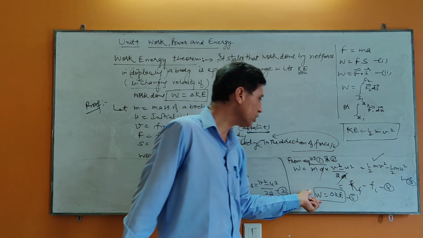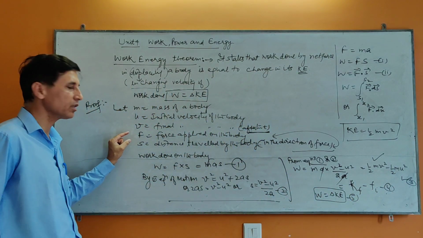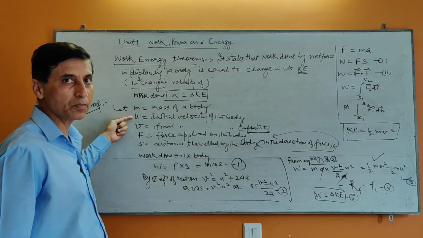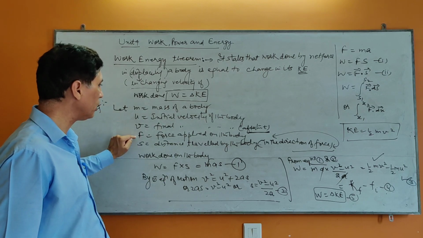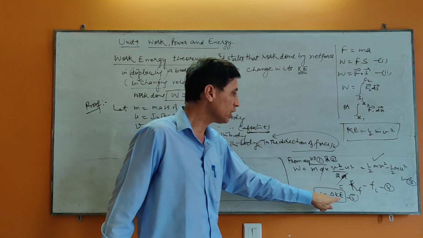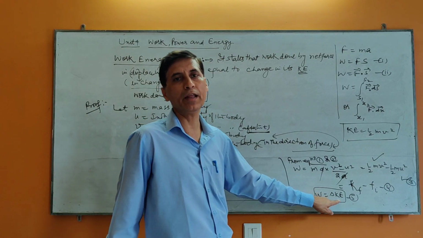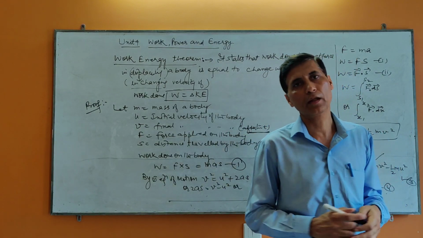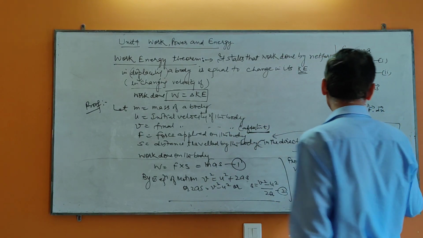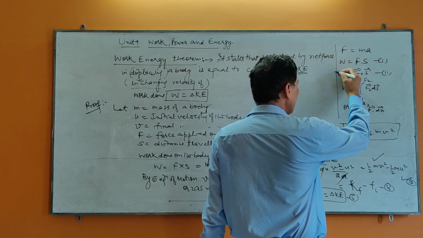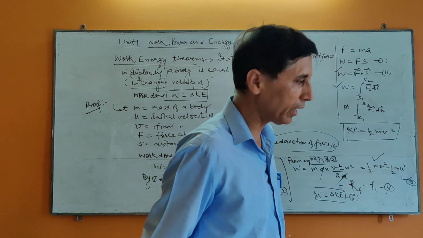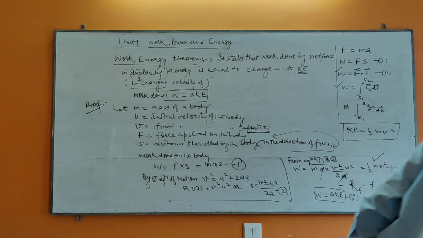So W is the work done. Work done in displacing the body, or here in this particular case, work done in changing the speed of the body from u to v is equal to the change in its kinetic energy. So we have got one more formula of the work done. Here we have defined work done equal to f dot ds. Here we have defined integral f dot ds. Now we can also define the work done is equal to change in kinetic energy.